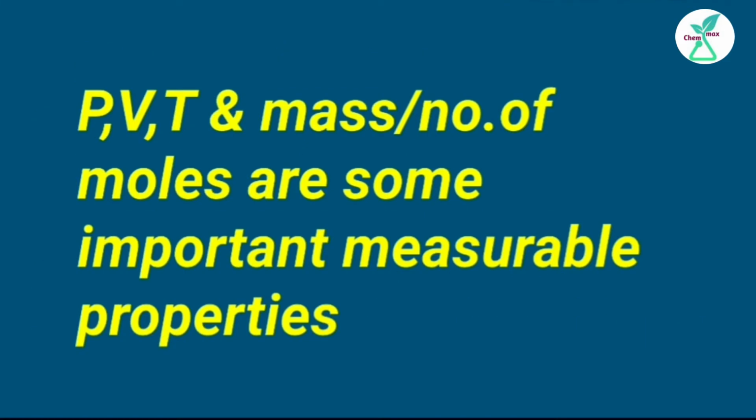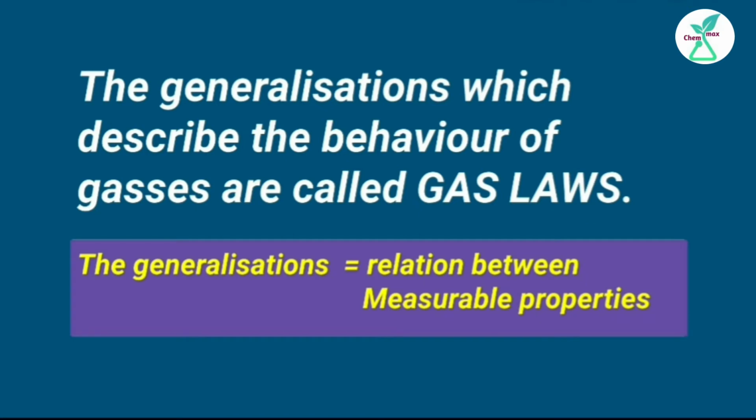Out of the three states of matter, the gaseous state is the simplest and shows the greatest uniformity in behavior. The behavior of gases can be known by taking certain quantitative relationships between measurable properties. The pressure, volume, temperature, and mass or number of moles are some important measurable properties of gases. And the relationships between these measurable properties are nothing but generalizations, and these generalizations which describe the behavior of gases are called gas laws.